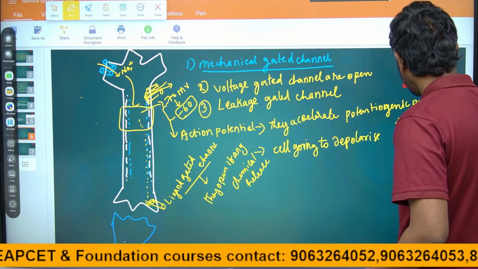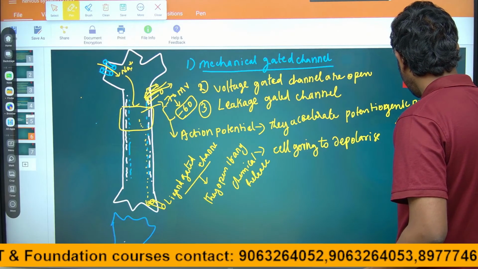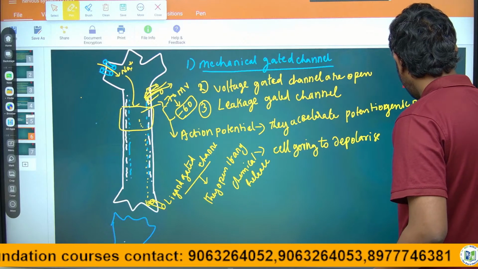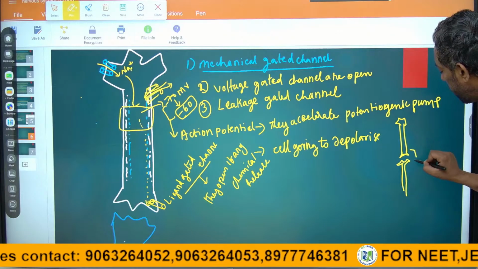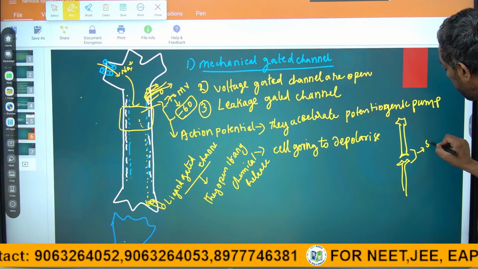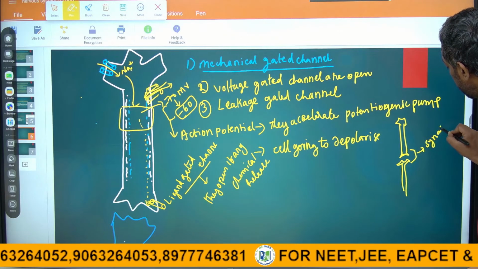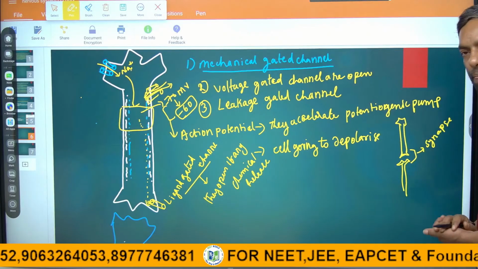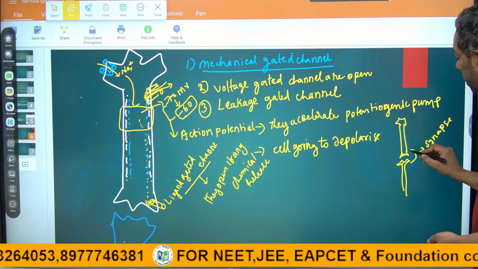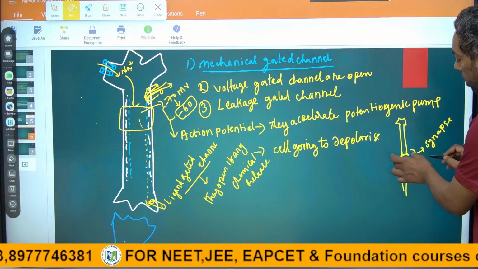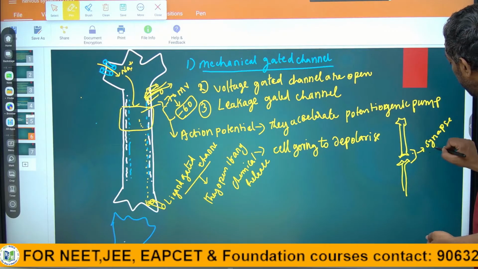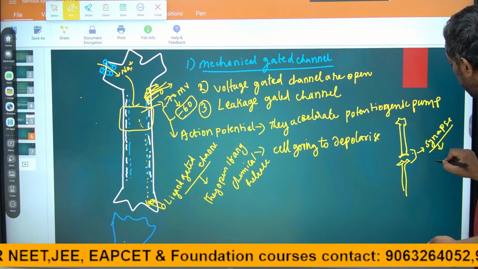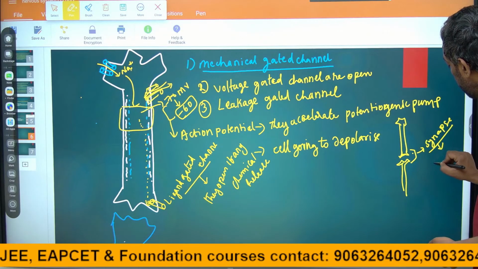This is the end of one neuron cell, and another neuron cell starts again. The place between the neurons is called the synapse. One telodendron of the cell releases a chemical called acetylcholine.